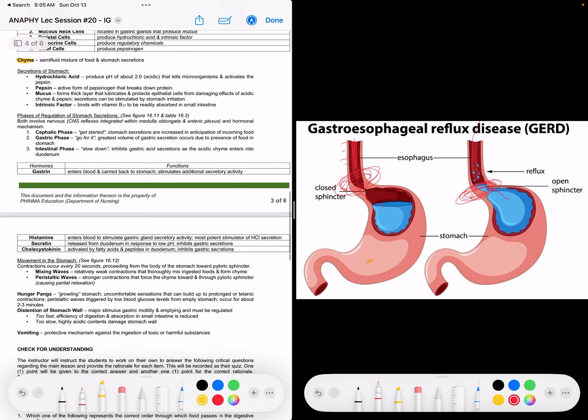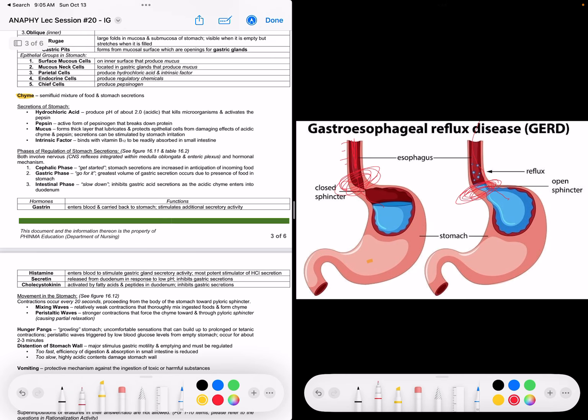Okay. So, we have here the phases of regulation of stomach secretions. We have the cephalic phase. Ang cephalic phase is "get started" na siya. Stomach secretions are increased in anticipation of incoming food. And the gastric phase naman, "go for it."